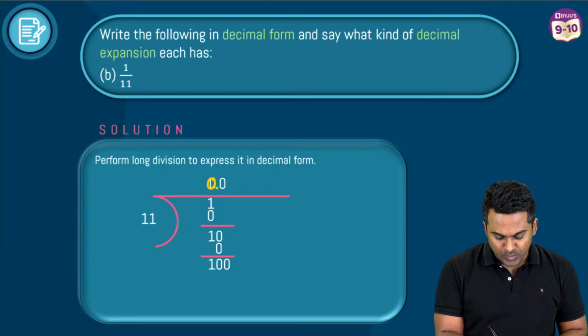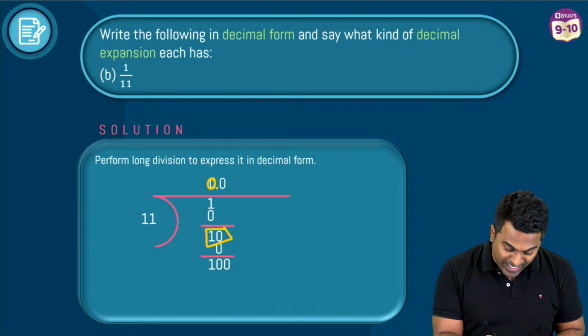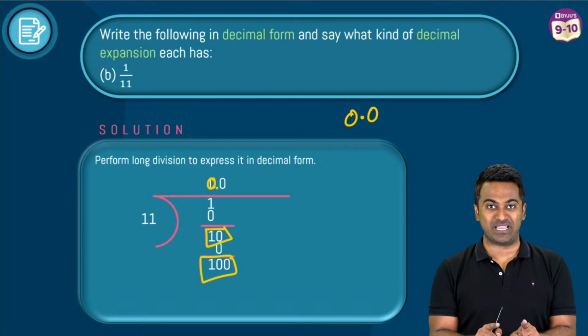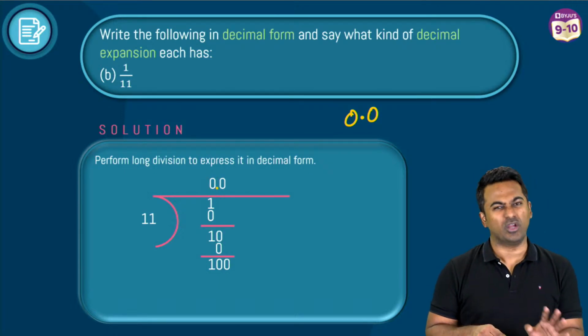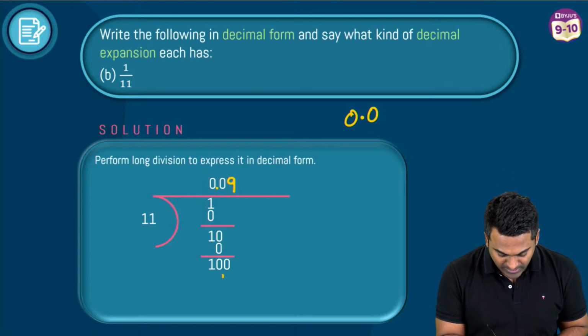And then you add a 0 to this, right? 10. 10 again doesn't go in the 11 times table, so you add one more 0. So far it is 0.0, and now you get 100. Now 100 goes in the 11 times table, right? 11 times what? You get a number closer to 100. 11 times 9, 99, and when you subtract, the remainder is 1.